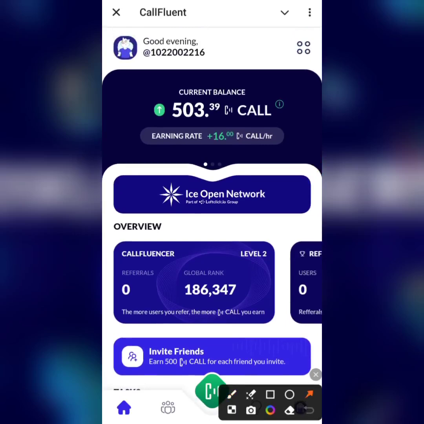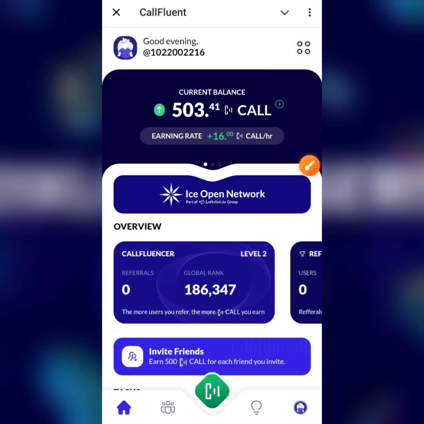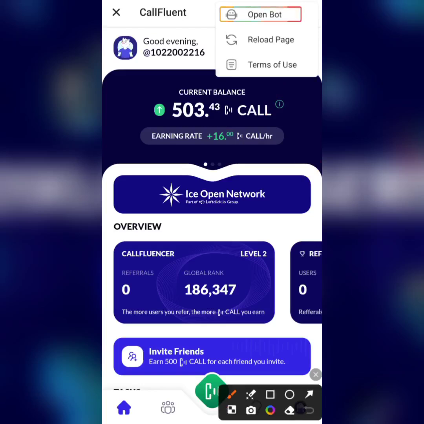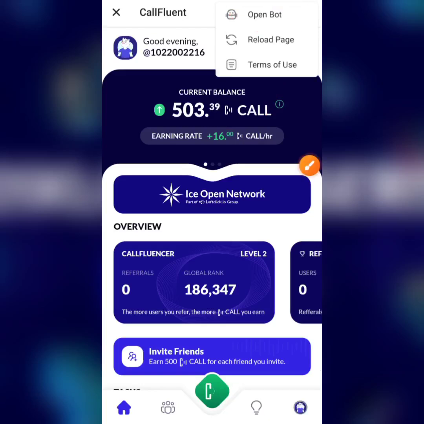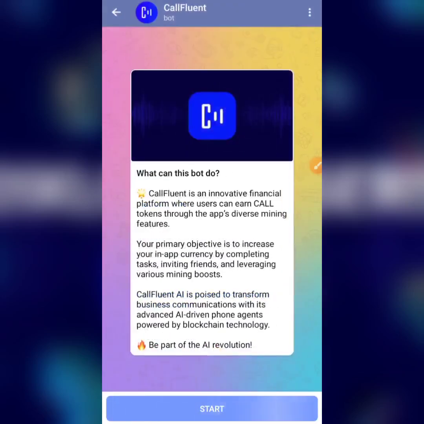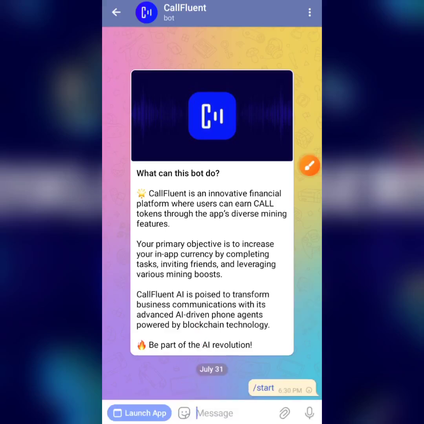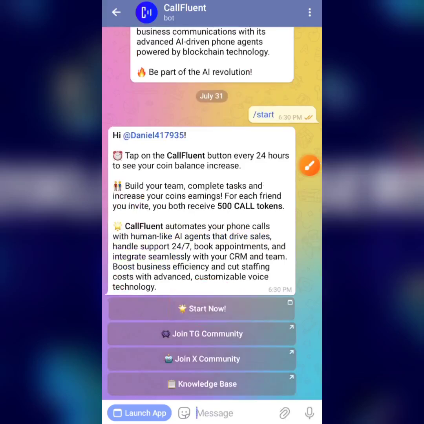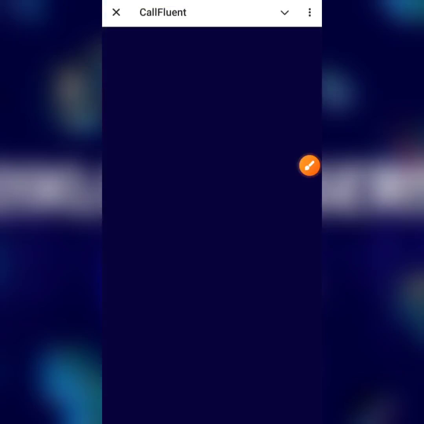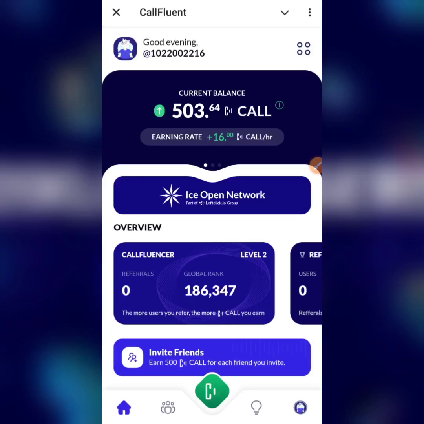For the Callfluent token, I'm just going to click on the three dots at the top right hand corner of my screen. Just click on that and then click on open bot. Even though this bot is open, it's advised you come here and click on open bot. Now as you can see, it says start right here. In your case, you might see launch app, and good, that means you are good to go. But if you see start right here, come over here and click on start. You want this bot to be registered in your Telegram chats. By clicking on start now, open up this bot again, just for the bot to register in your chat so you can easily locate it.